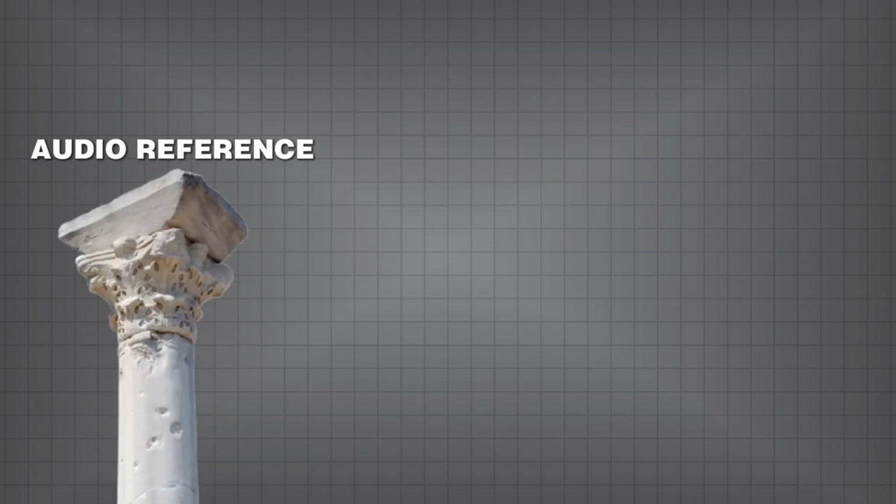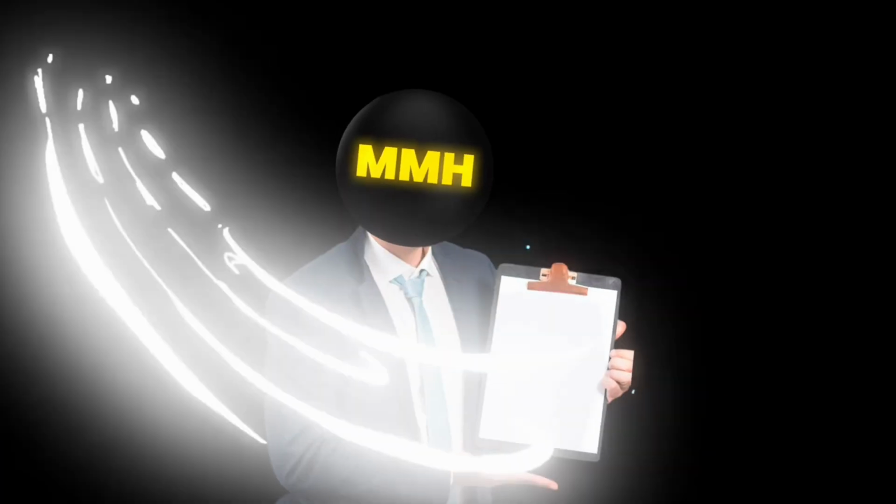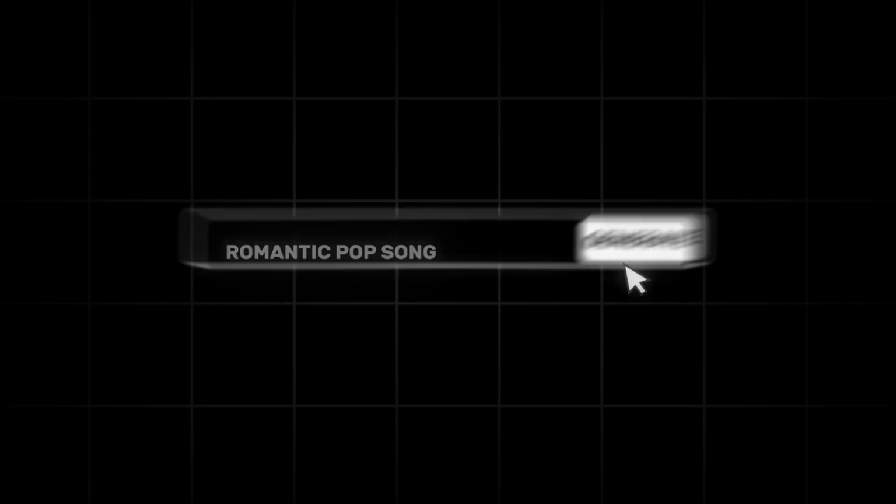First up, audio reference. This is the feature that leaves Suno and UDIO in the dust. While other AI music tools rely on text prompts, you type romantic pop song and hope for the best, Mureka lets you upload an actual song to use as a reference.